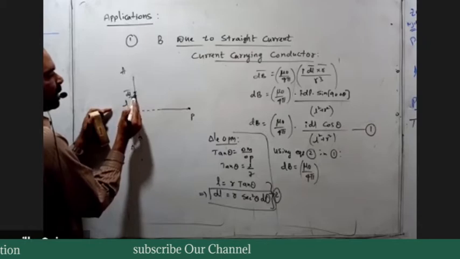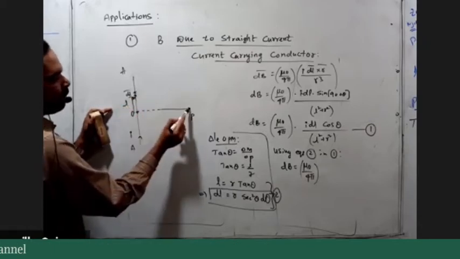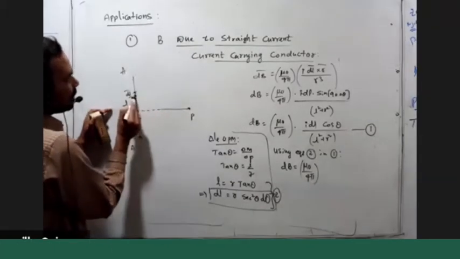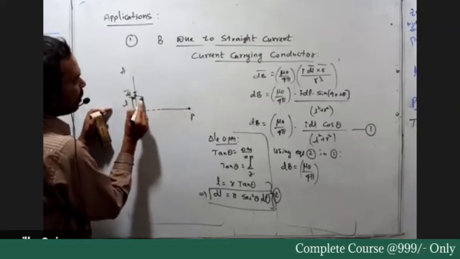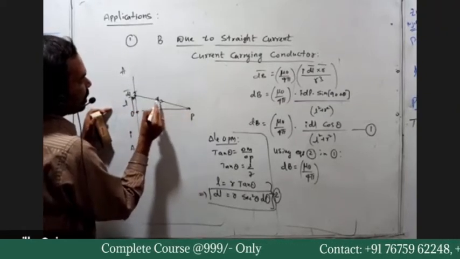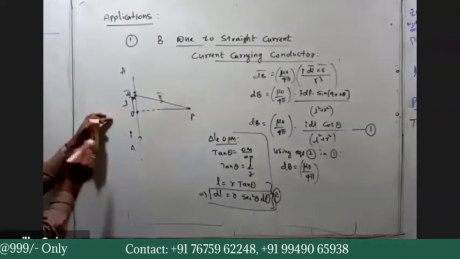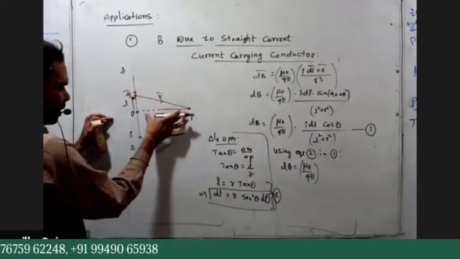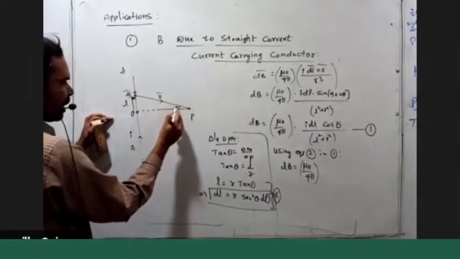Now due to this dl bar element, I want the field at the point P. So from this small element to this point, I draw the position vector. This is R bar. Actually, this element with this direction is making an angle theta.